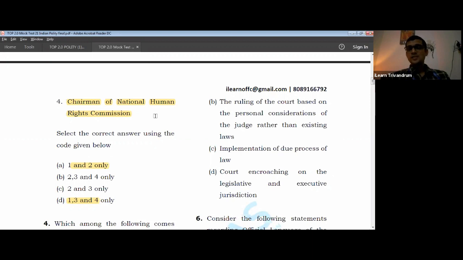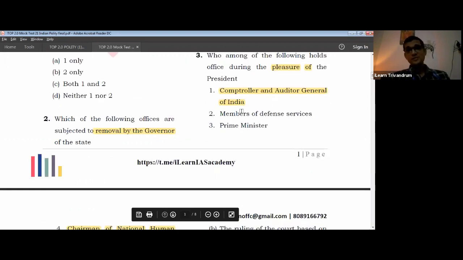So what is the answer? Answer has to be C. That is 2 and 3. Now what is 2 and 3? 2 is members of defense service. Members of defense service, because the president is the chief of the defense. All the members work under this pleasure. Though they have the tenure and other things, their removal is subject to the pleasure of the president and subject to other conditions also.